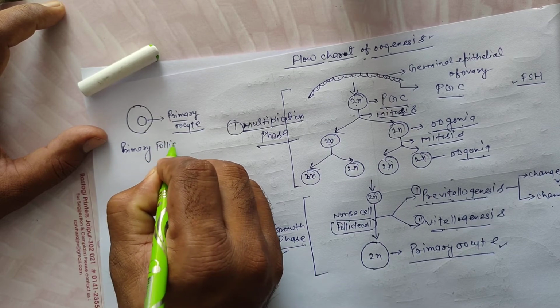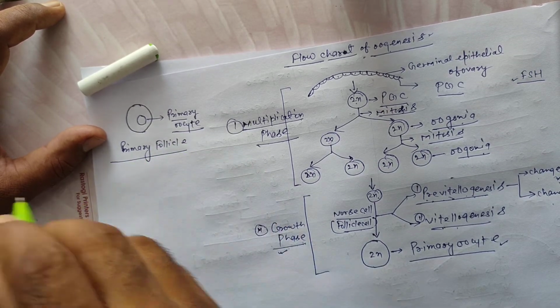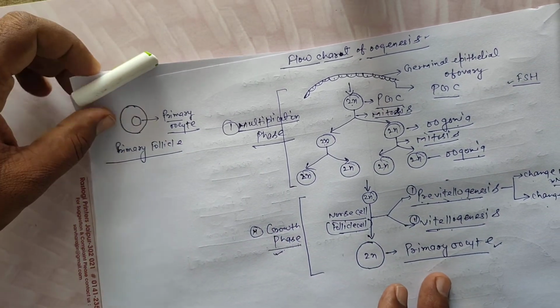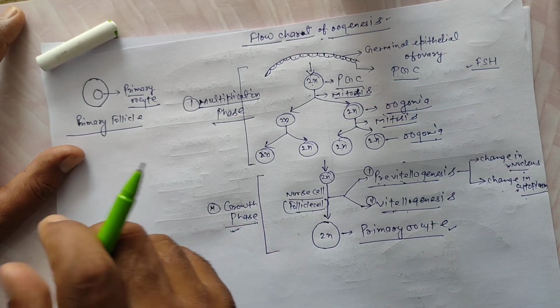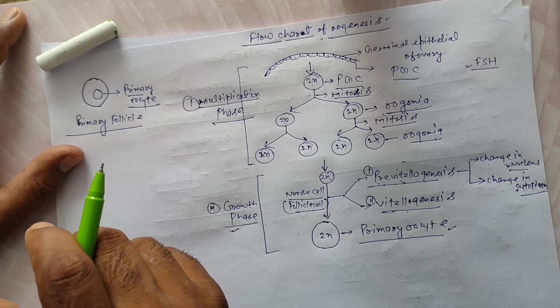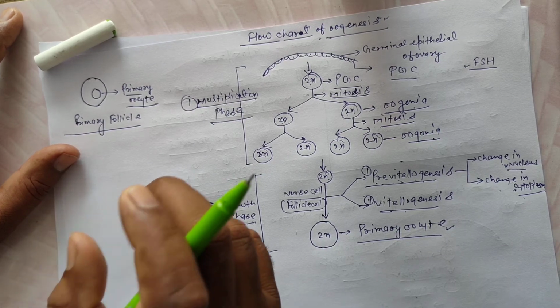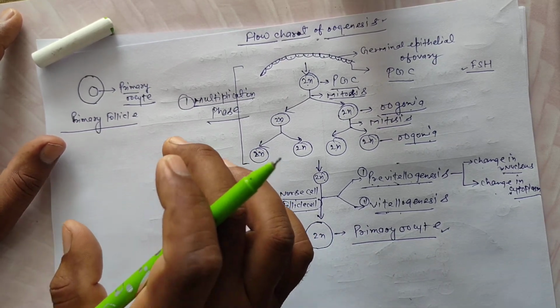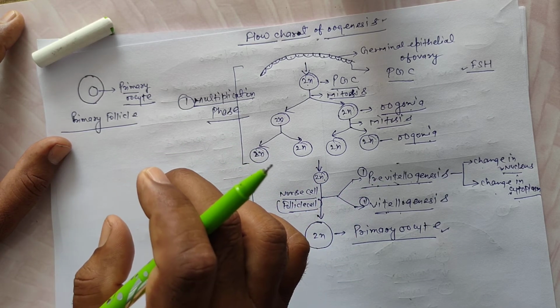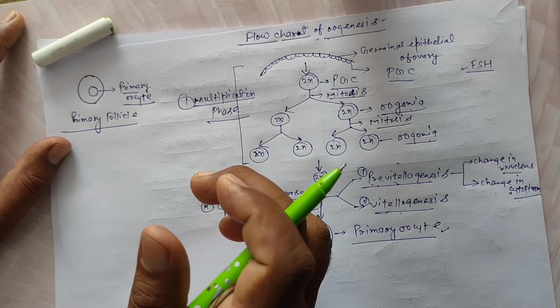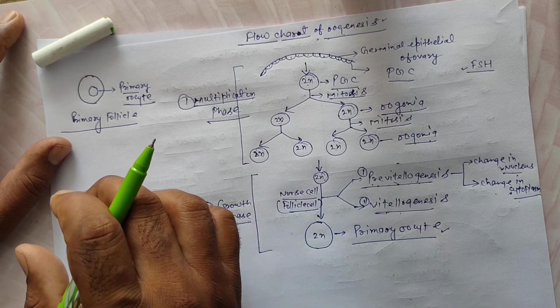Once again, at puberty age, with the initiation of the menstrual cycle in human females, the anterior pituitary or adenohypophysis secretes FSH hormone during days 5 to 13 of the menstrual cycle.